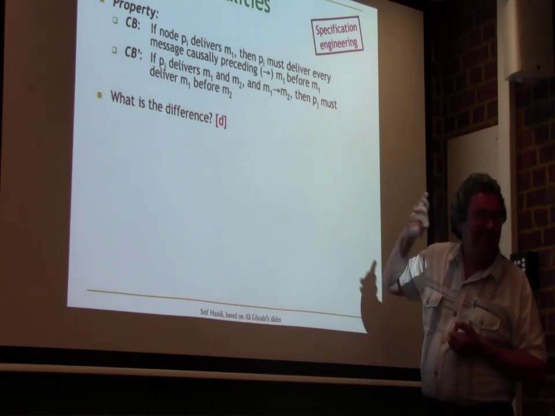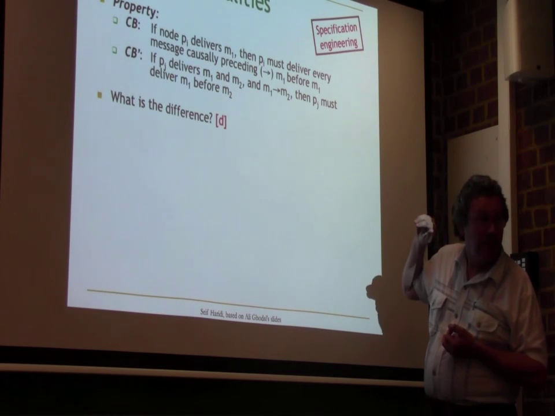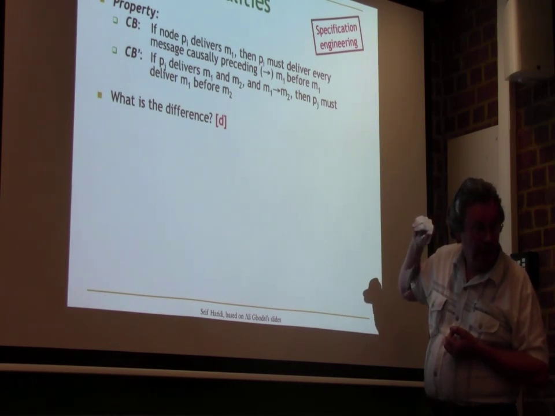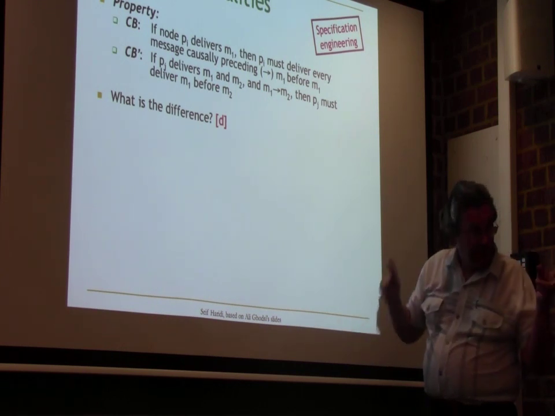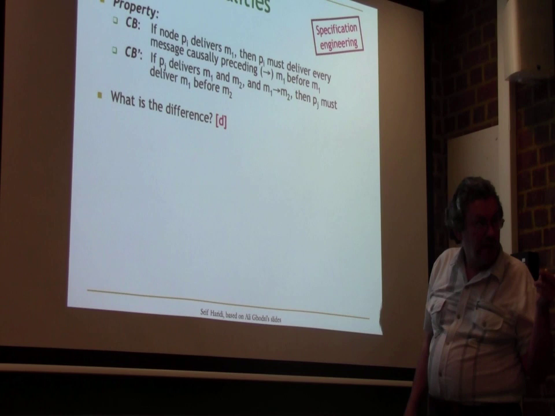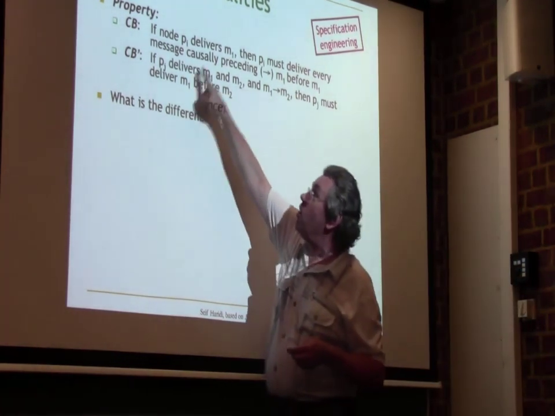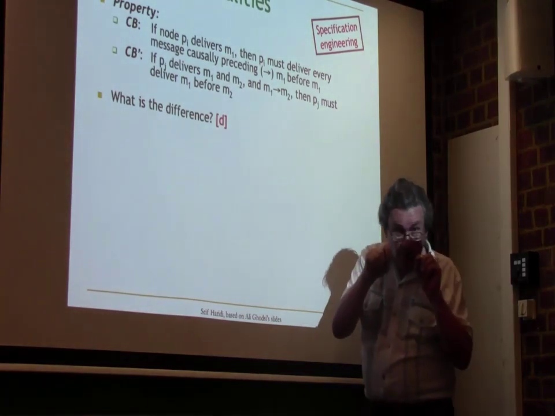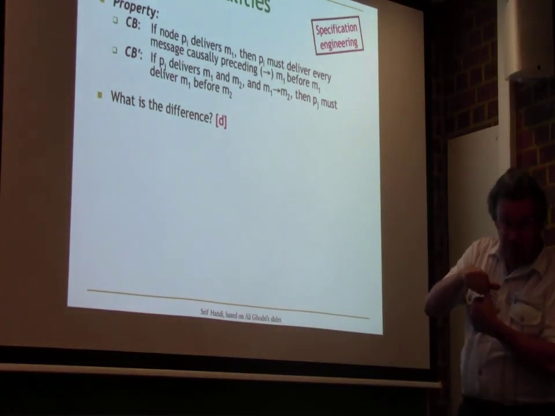So they're slightly different, you see? Yes, it's different because if PJ never delivers M2, then this property says nothing. Exactly, that's exactly right. So both of these are if-then. I'm telling you how to analyze this. First of all, both of them are if-then properties.